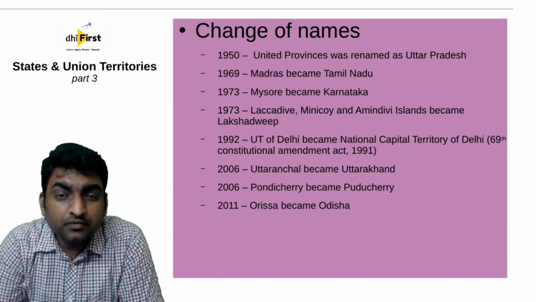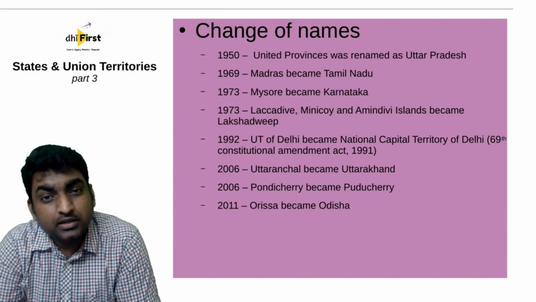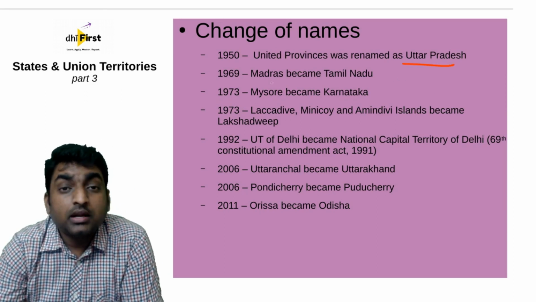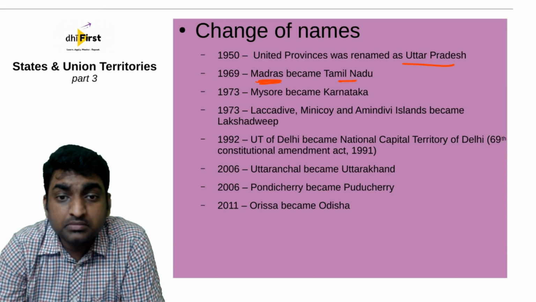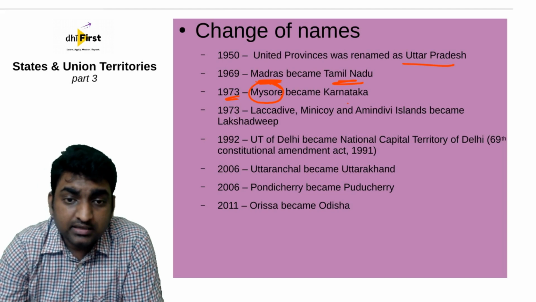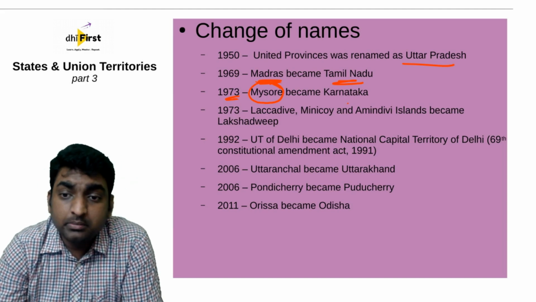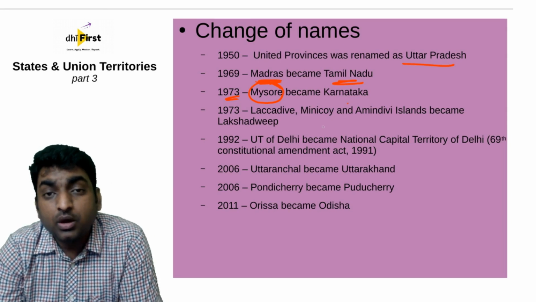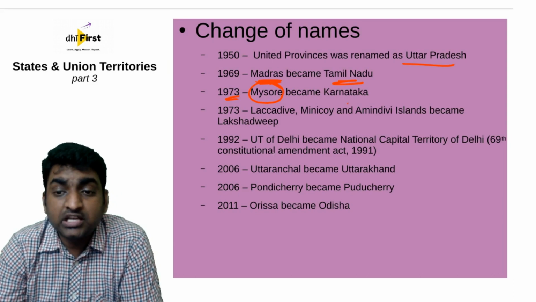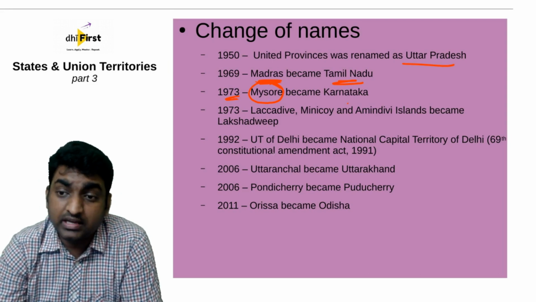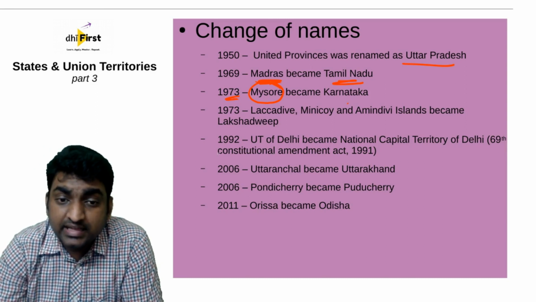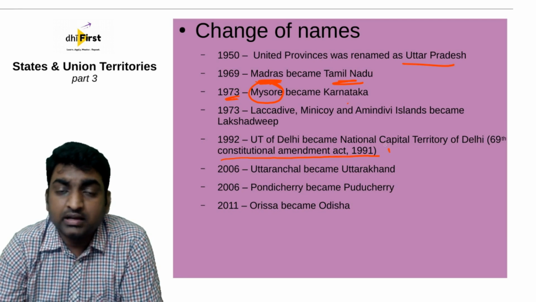Now let's look at some of the changes of names which have happened so far. In 1950, United Provinces was renamed as Uttar Pradesh. 1969, Madras became Tamil Nadu. 1973, Mysore became Karnataka. 1973, in the same year, Lakshadweep, Minicoy and Amindivi Islands became what we now call Lakshadweep. And in 1992, Union Territory of Delhi became the National Capital Territory of Delhi. And this was done through the 69th Constitutional Amendment Act of 1991.